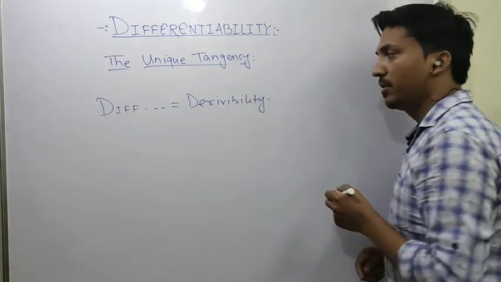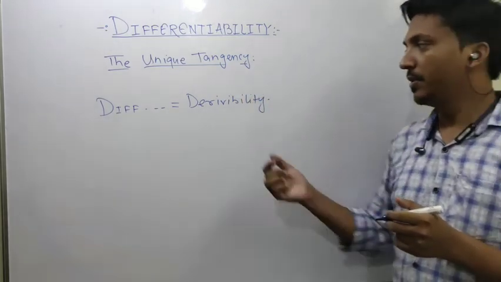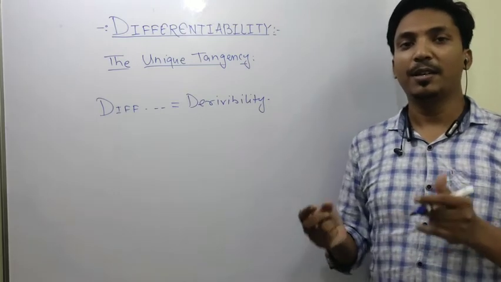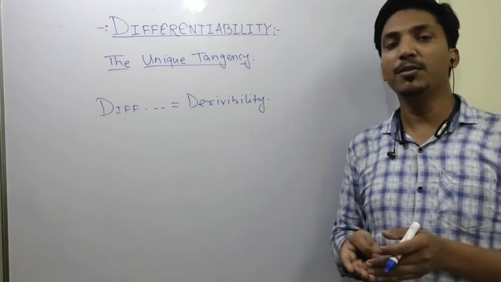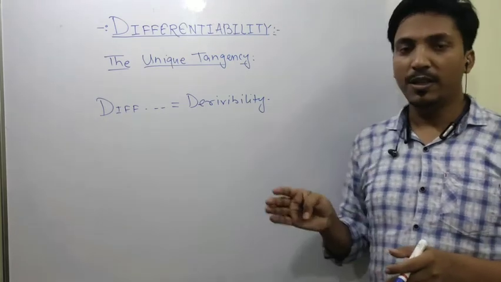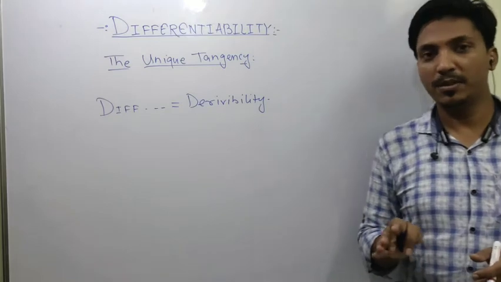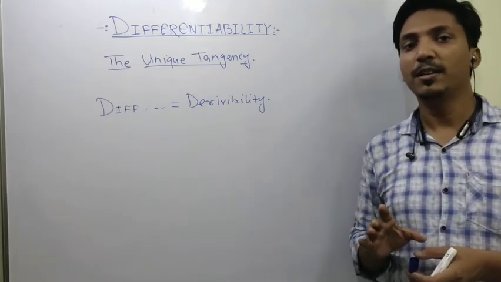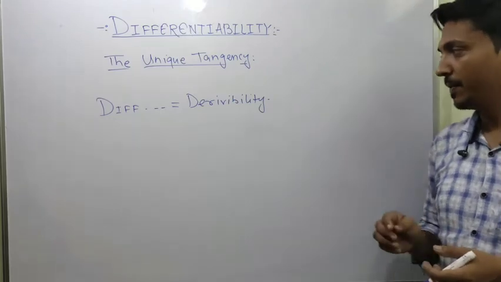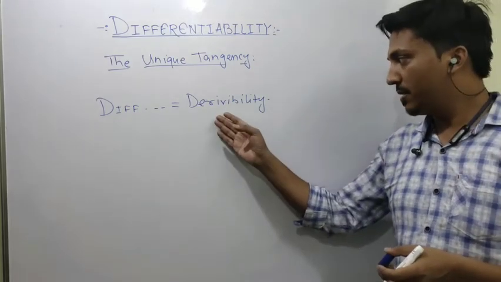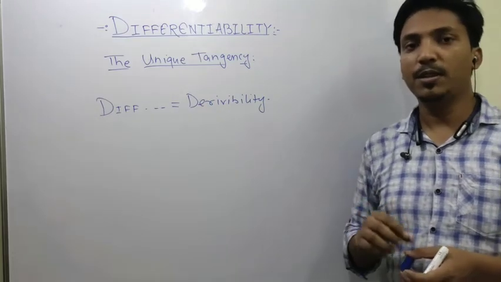Both names are the same, differentiability or derivability. Derivability means a function which is able to be differentiated. So if the differentiation of a function is possible, then the function is known as a differentiable function.